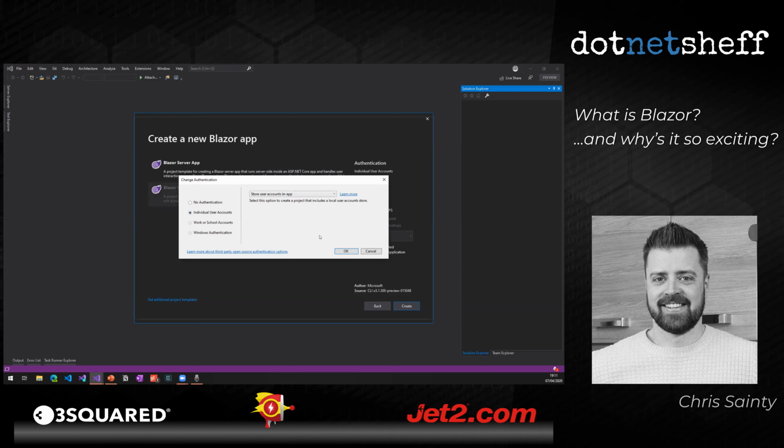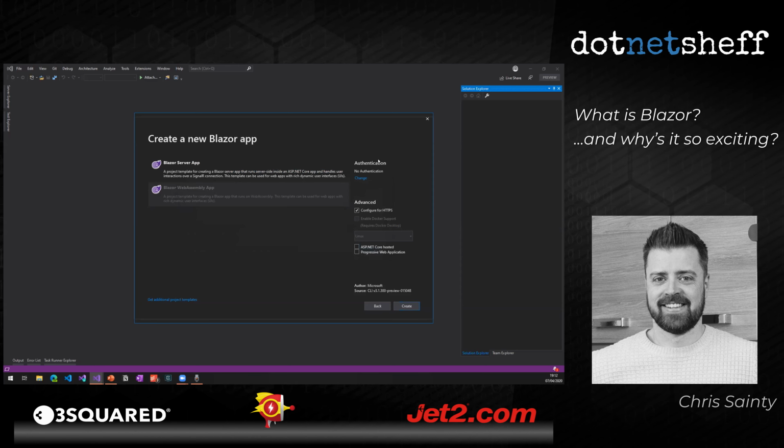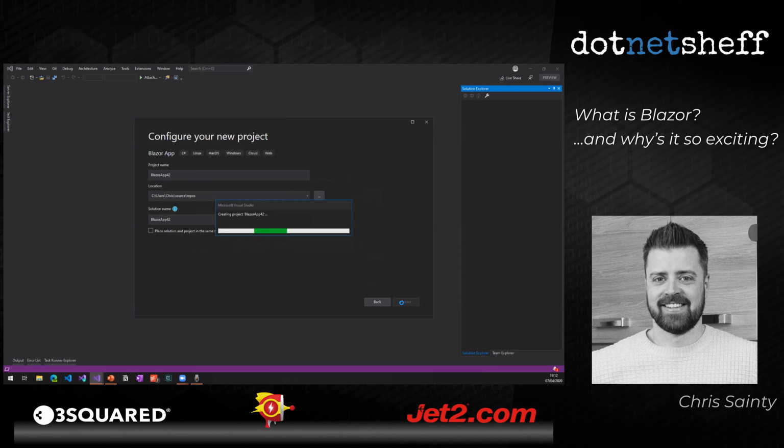Now, because I've got just a simple WebAssembly app template selected here, if I do this, then this would basically set the template up so I could do authentication using an OIDC compliant server somewhere, some identity server, something like that. But we don't need this for now. We'll ignore that, and I'll leave that up as an exercise for you to go and read about if you're interested in that stuff. There's loads of great information on the Blazor site. So I'm going to just create a simple Blazor app for us to look around in.